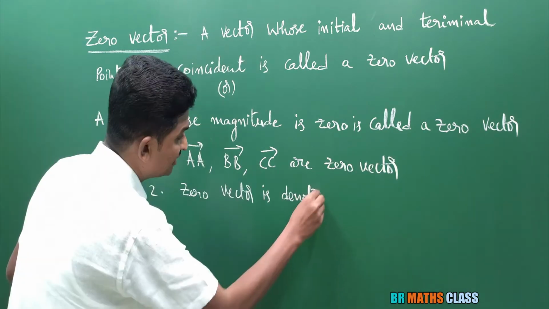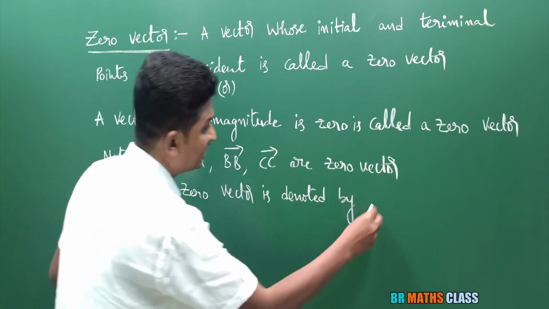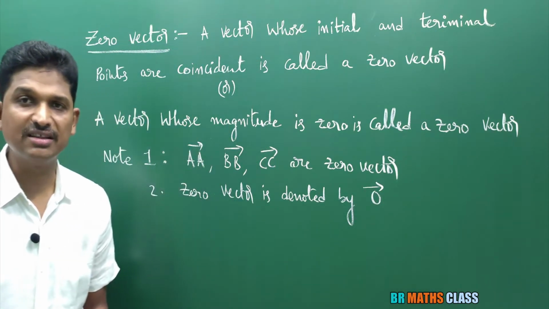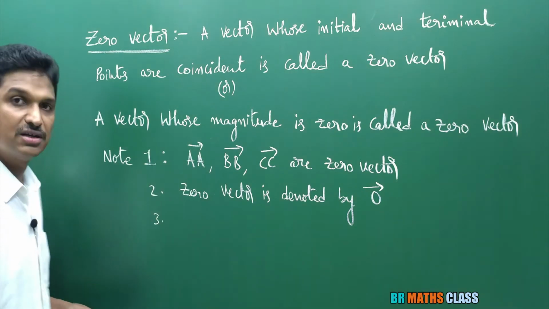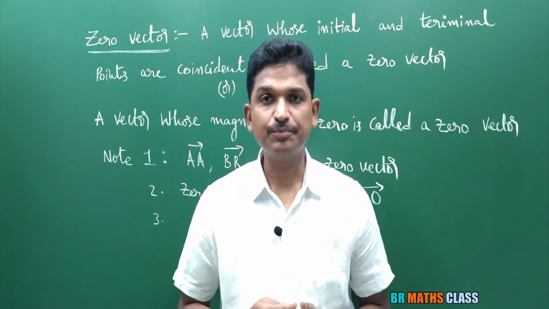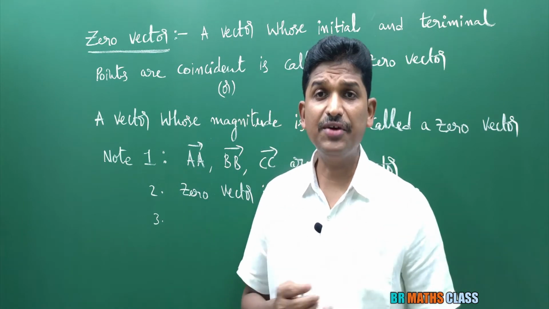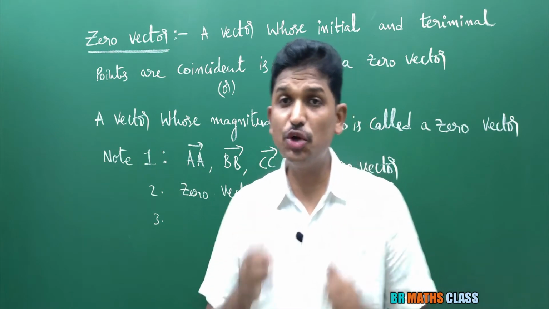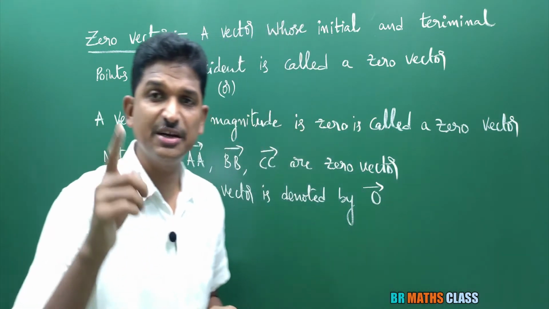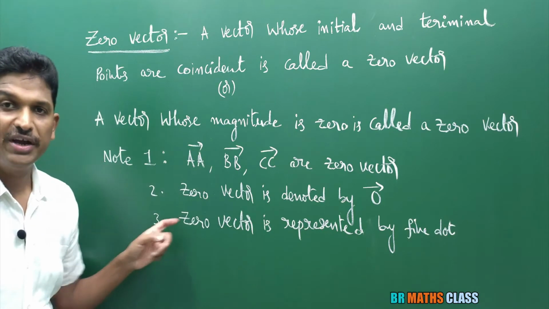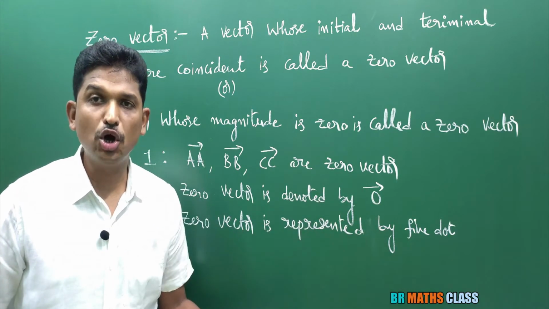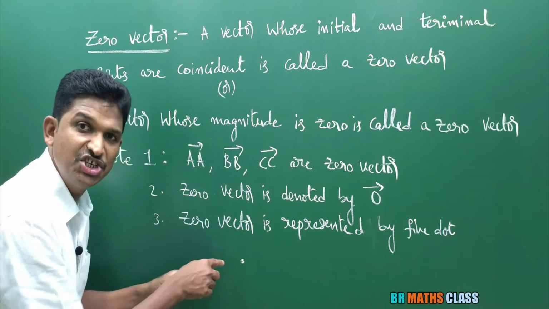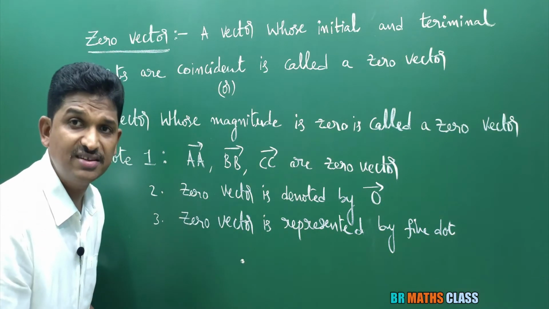Okay. Second note point. Zero vector is denoted like this. This is 0 bar or O bar. And a very important point. I am saying zero vector. It is a vector. What is the direction of zero vector? How do you represent zero vector? Zero vector is represented by a fine dot. See here, this is zero vector. A vector whose initial point and terminal point both coincide.